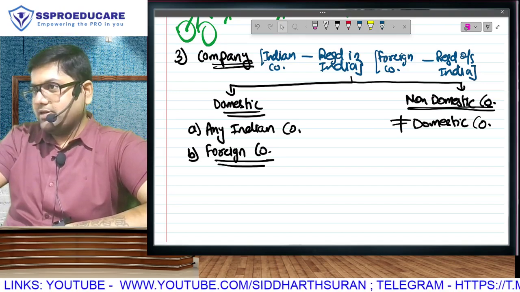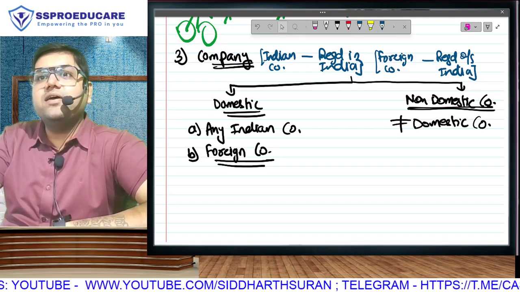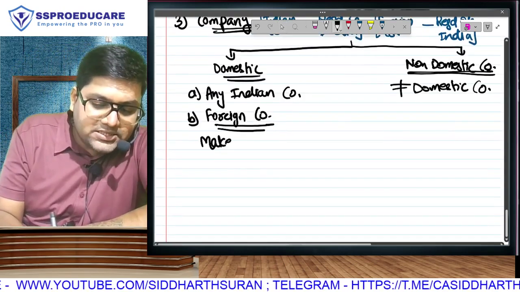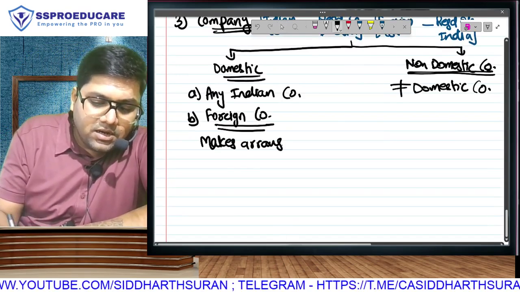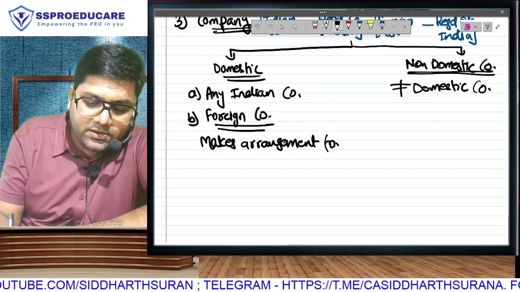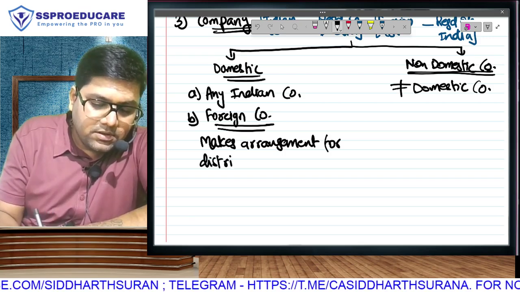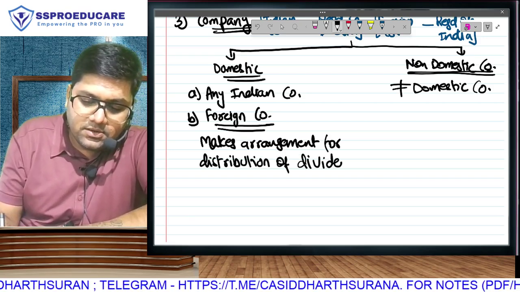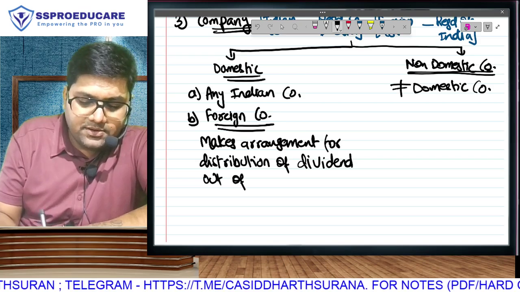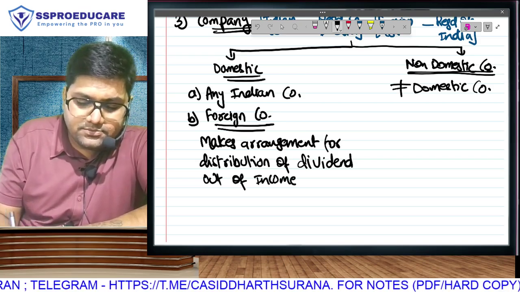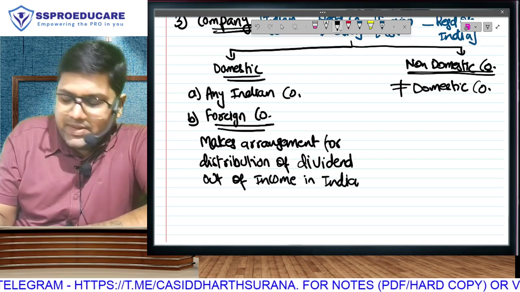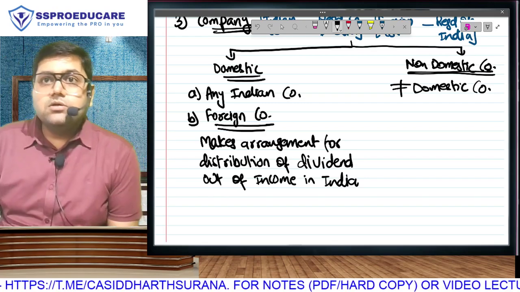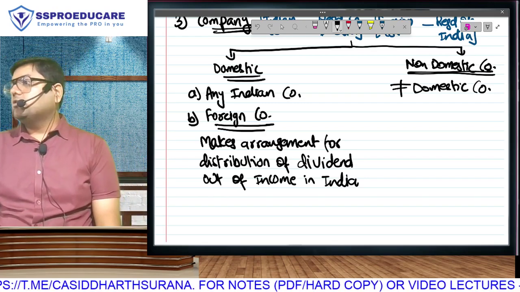Kya sir? A foreign company. Foreign company is registered where? Incorporated where? Outside India. Correct? But this foreign company makes arrangement for distribution of dividend out of their income in India. Makes arrangement for distribution of dividend out of their income from India. Then for the purpose of our income tax law, the foreign company will be considered as a domestic company.